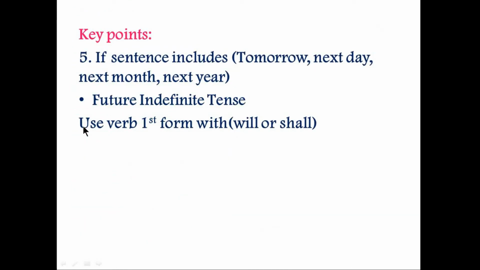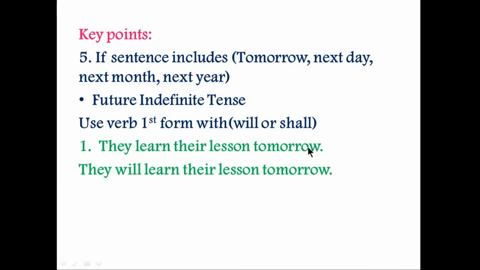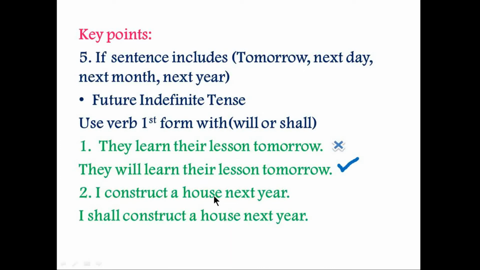Next is key point number 5. If a sentence includes tomorrow, next day, next month, next year, this sentence is of future indefinite tense and you will use verb first form with shall or will. For example, "they learn their lesson tomorrow" or "they will learn their lesson tomorrow". So this is incorrect and this one is correct. You are using will and learn. Next example, "I construct a house next year." "I shall construct a house next year." So this one is the correct one.